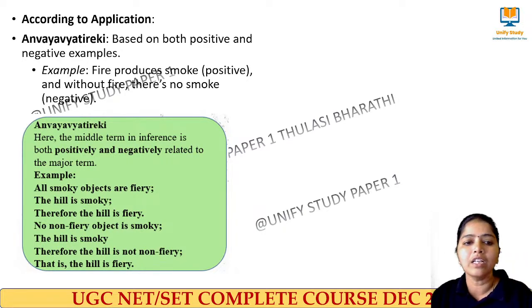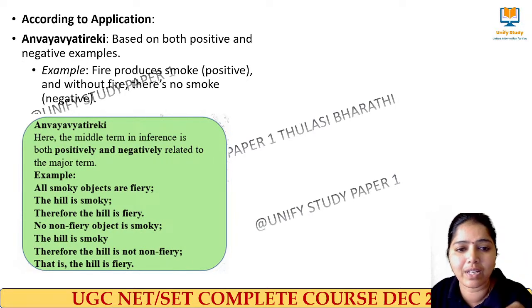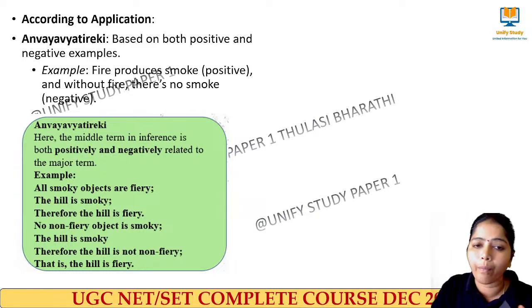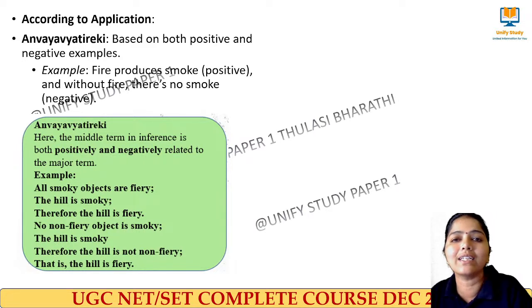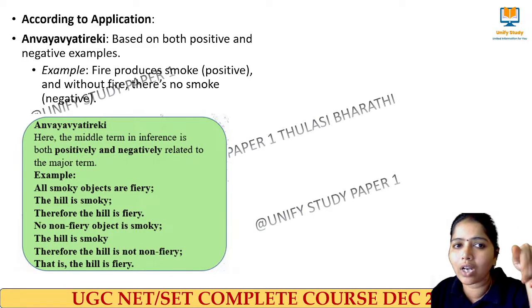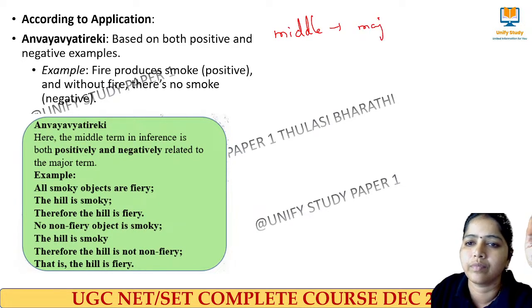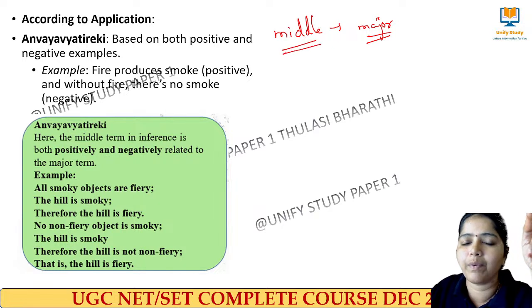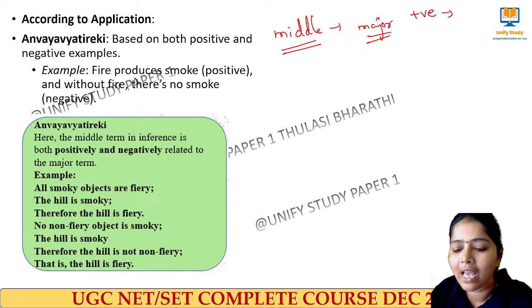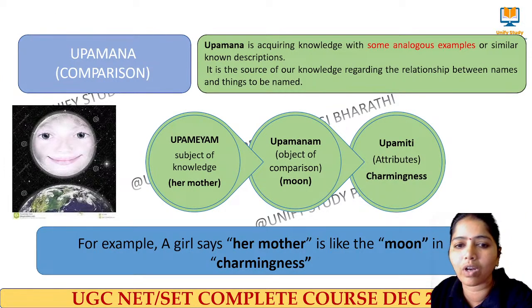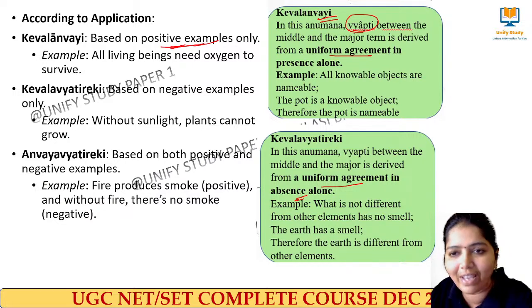Am I clear? So here the middle term in inference is both positively and negatively related to the major term. There will be a relationship between the middle term, the reason, and the major term. If it is positively related, then we call it Kevalanvayi, and if it is negatively related, then we call it Kevalavyatireki.